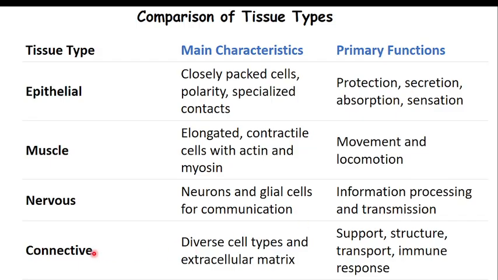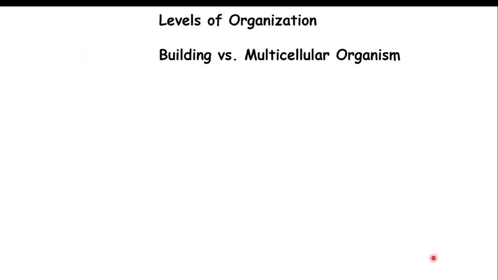We also have connective tissue, which has diverse cell types and the extracellular matrix, even with fibers. Matrix, cells, and fibers are the three characteristics of connective tissue. Their target is to support structure, transport, and immune response.